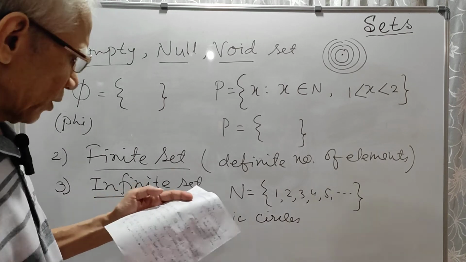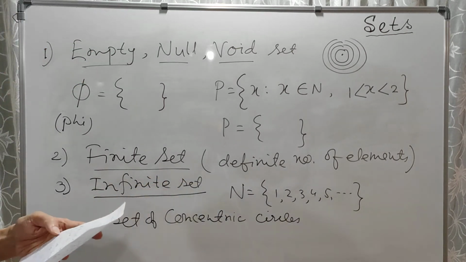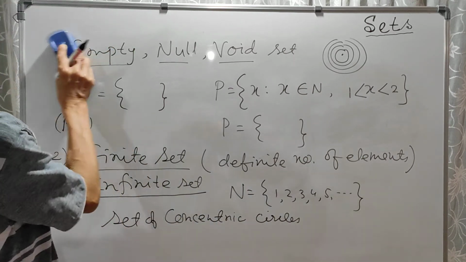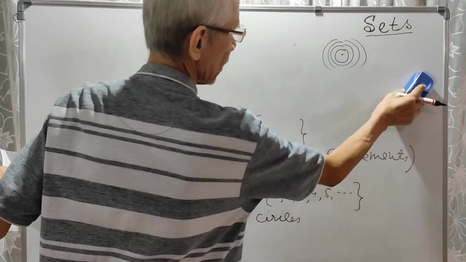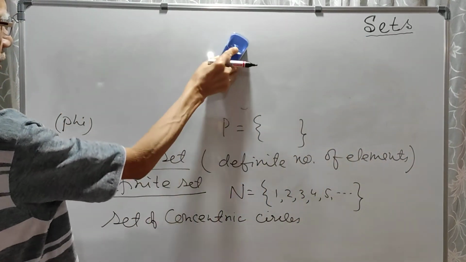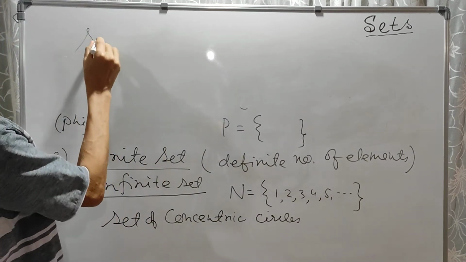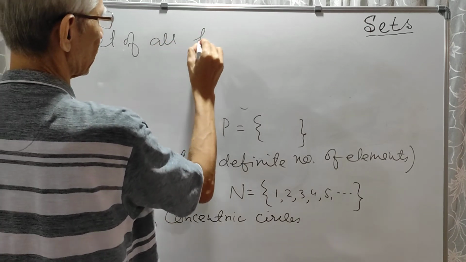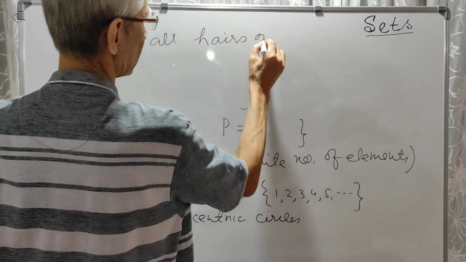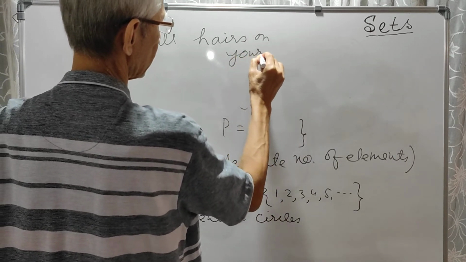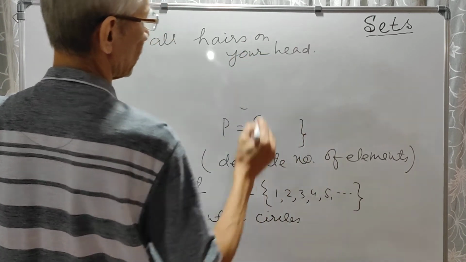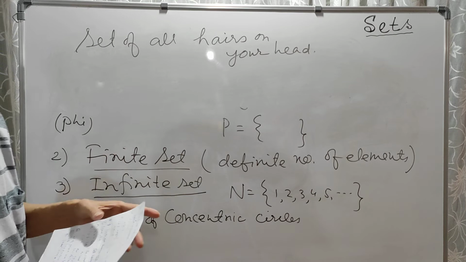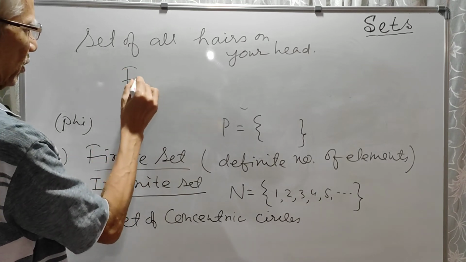Now what about the set of hairs on your head? Yes, think. What is the set of all the hairs on your head? So what do you think? Is this an infinite or finite set? This is definitely a finite set.